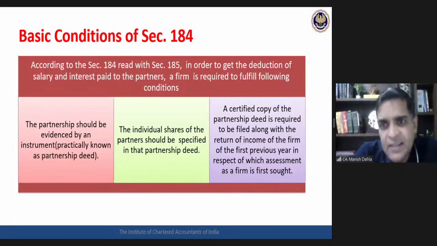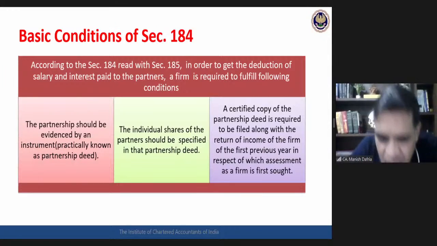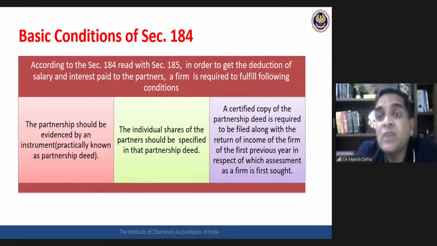And third is this: a certified copy of the partnership deed is required to be filed along with the first year's return. Now this is actually a requirement in the law, but practically it is not relevant, because this requirement was relevant when the returns were filed manually. Now when the returns are filed electronically, you cannot file any other annexure along with the return.